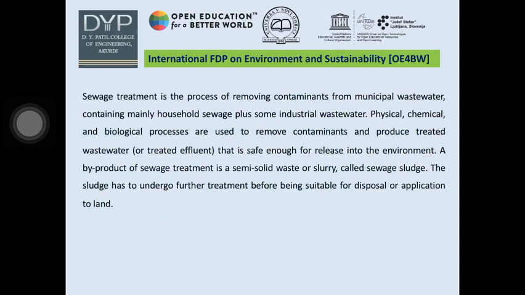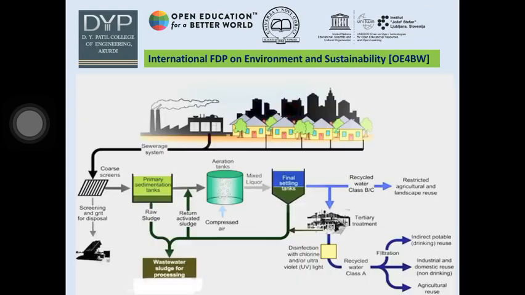A byproduct of sewage treatment is a semi solid waste or slurry called sewage sludge. The sludge has to undergo further treatment before being suitable for disposal or application to land. This was my previous video content.